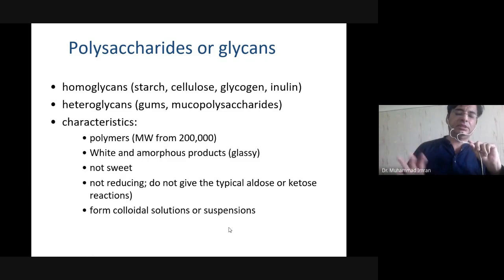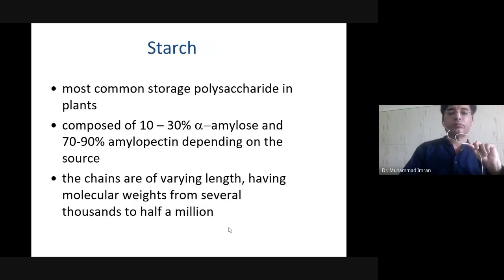What is the difference between these solutions? There are three types of solution. True solution, in which you cannot differentiate between a solute and a solvent. Colloidal solution, in which you can slightly differentiate between solute and solvent. And suspension solution, in which you can completely differentiate between solute and solvent.